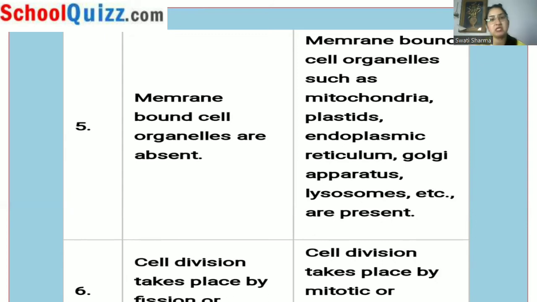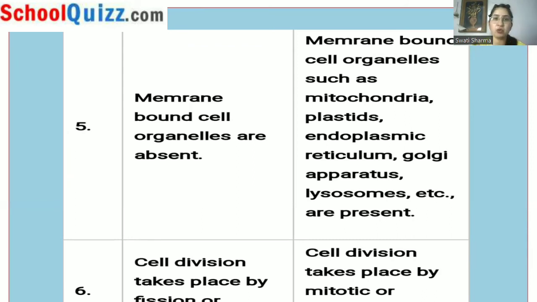Budding is seen in yeast or Saccharomyces cerevisiae. Fission is the process in which one parent body divides into two, which is usually seen in bacteria. This is a category of asexual reproduction, in which only a single parent is involved.